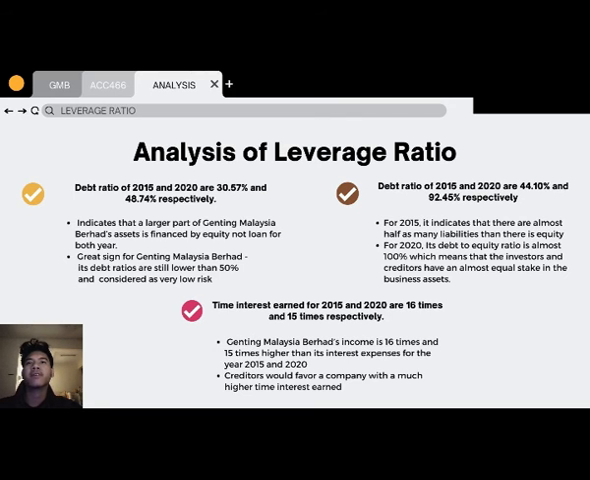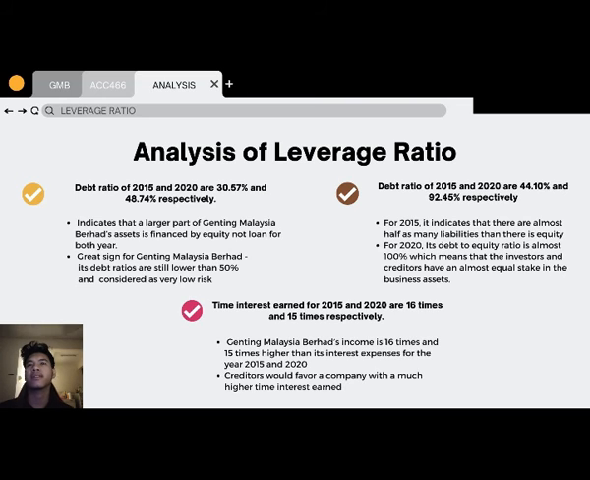Next, debt to equity ratio for 2015 and 2020 are 44.10% and 92.45% respectively. For 2015, it indicates that there are almost half as many liabilities as there is equity. For 2020, its debt to equity ratio is almost 100%, which means that the investors and the creditors have an almost equal stake in the business assets.